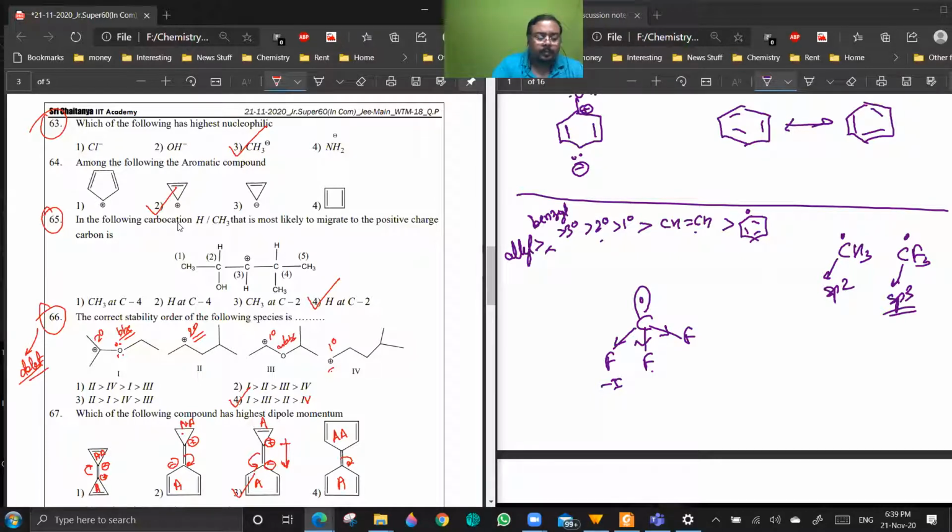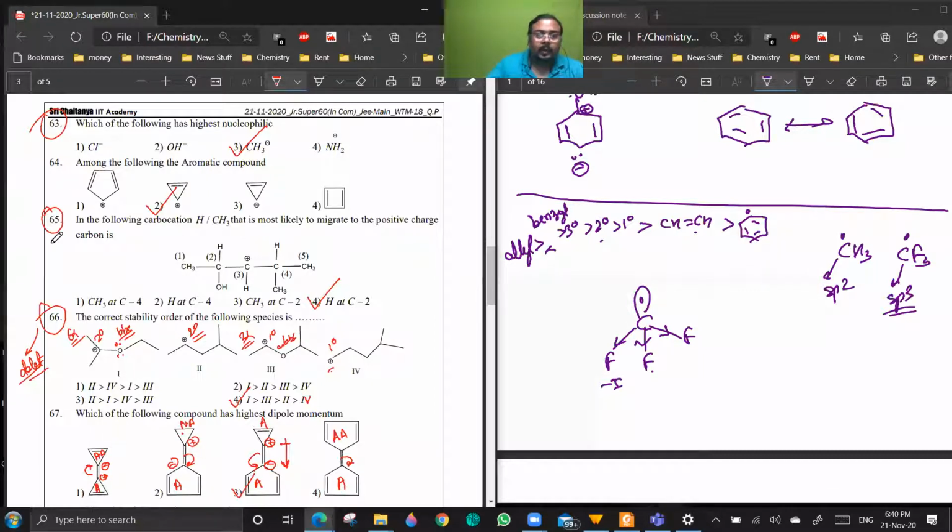Sir, how do you compare the first and third ones, sir? First and third. In this case, there are 6 alpha hydrogens. In this case, there are only 3 alpha hydrogens. Hyperconjugation. Obviously, when we are talking about 1 degree, 2 degree, 3 degree carbocations, we are obviously calculating the hyperconjugation structures.